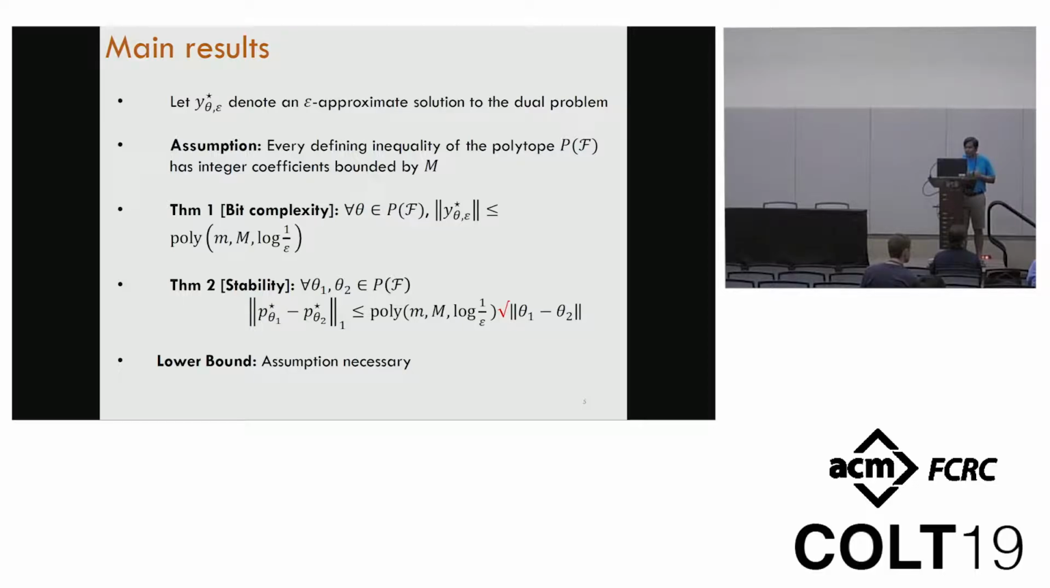Surprisingly, or not so surprisingly, this bit complexity bound also implies, and is intimately related to, the stability result. The reason why the distribution turns out to be stable is that nothing really nasty happens as the point theta approaches the boundary of the polytope. This is an important technical result which we derive from the proof of the bit complexity result. We also give a lower bound showing that this assumption on the polytope is necessary. We can construct polytopes where you have very large bit complexity if you don't have this assumption.